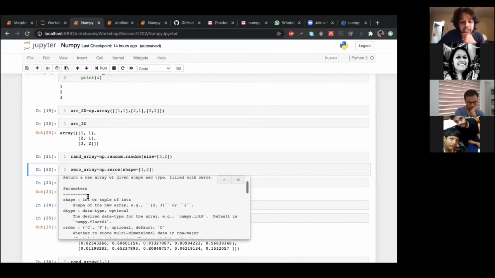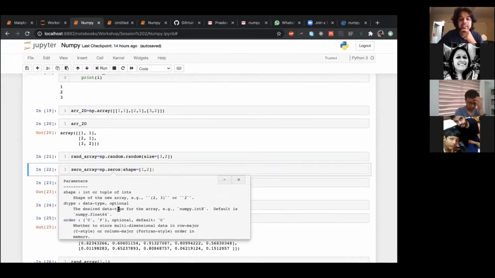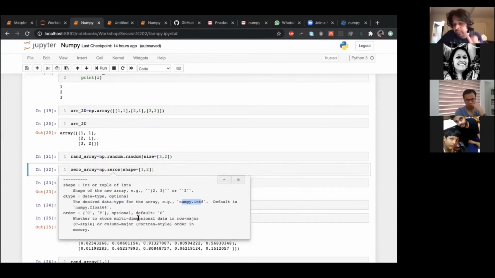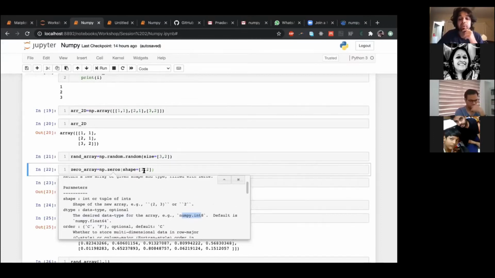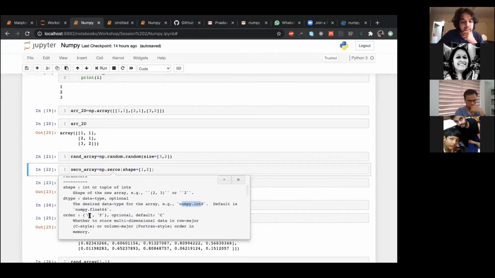The one that I'm specifying is only the shape. If I look at this help file a little more, the shape tells you the shape of the new array, and the dtype is the desired data type of the array. So it could be numpy int8 or numpy float64. These are different data types. You needn't know each of these things. You just need to know what is useful to you. Over here, we only needed to know what the shape was. If it's giving you what you expect, then that's fine.